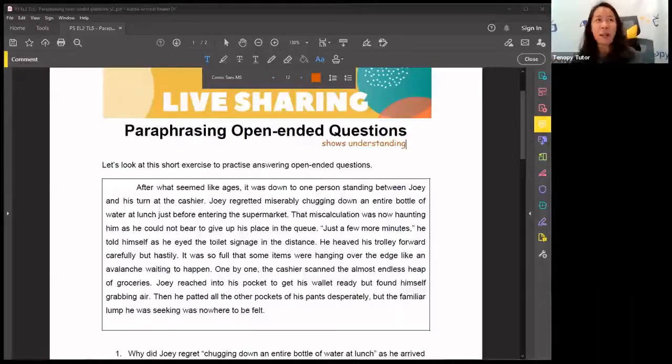So paraphrasing your answer actually shows that you understand what's going on. Be very careful when you lift as well, because sometimes the information is not what we need. We need to infer our own kind of answers. So that's where paraphrasing skills come in very handy. Now let's look at this passage.